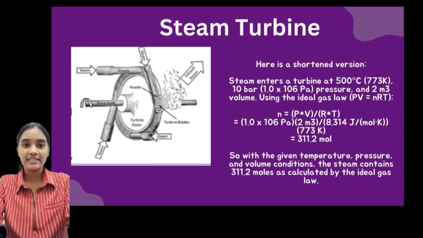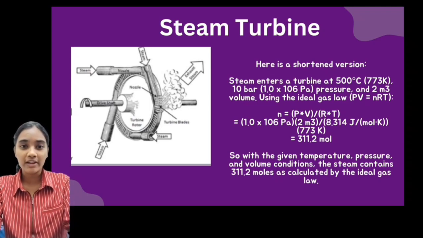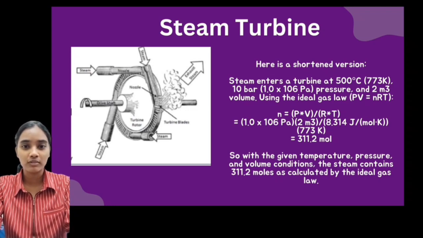A steam turbine is a machine that extracts thermal energy from pressurized steam and uses it to do mechanical work on a rotating output shaft. Here's a shortened version. Steam enters a turbine at 500 degrees Celsius, 10 bar pressure and 2 cubic meter volume. Using the ideal gas law, PV = nRT, with the given temperature, pressure and volume conditions, the steam contains 311.2 moles as calculated by the ideal gas law.